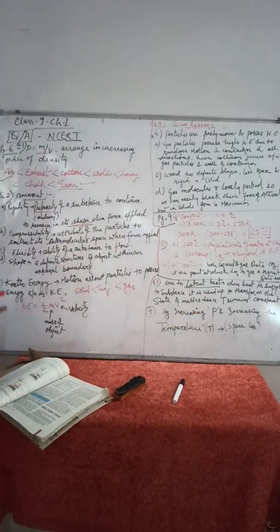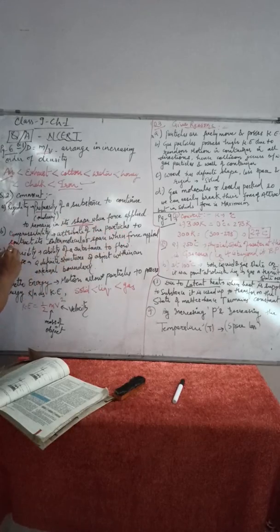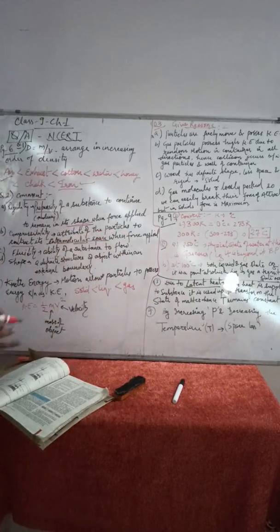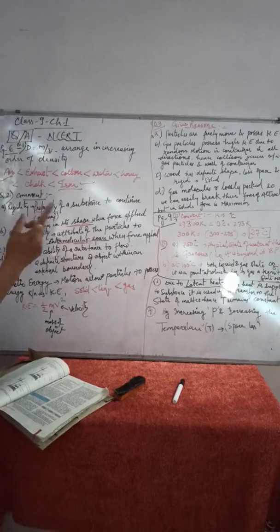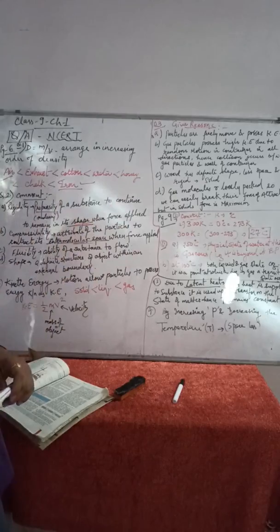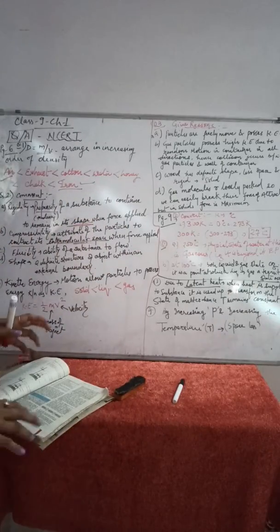Okay. Second is compressibility. I already explained what compressibility is. It is the attribute of particles to contract their intermolecular space whenever an external force is given. When I explained the differences between the properties of solids, liquids and gases, I discussed the compressibility factor also.